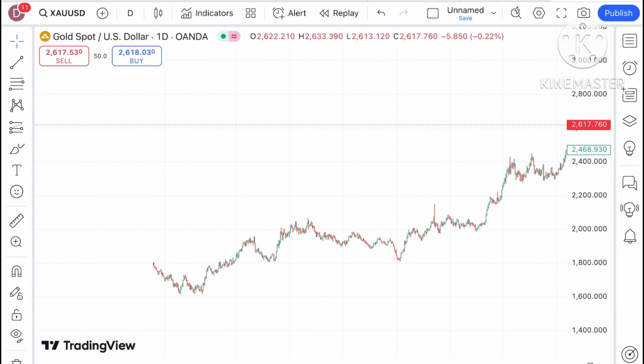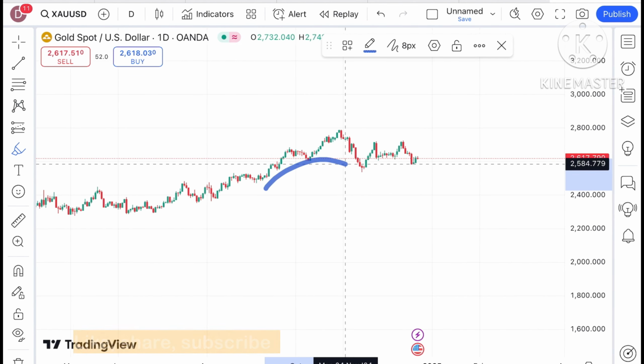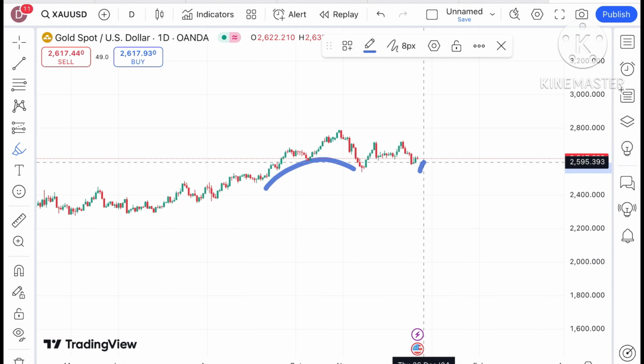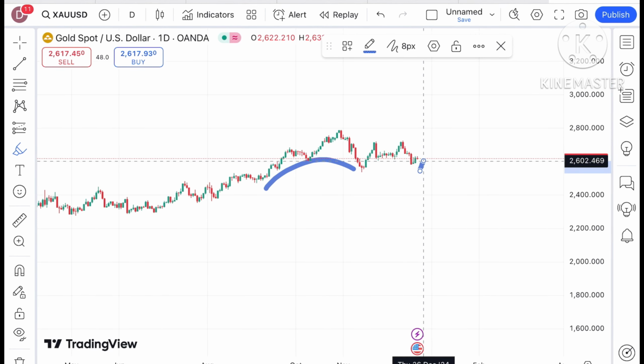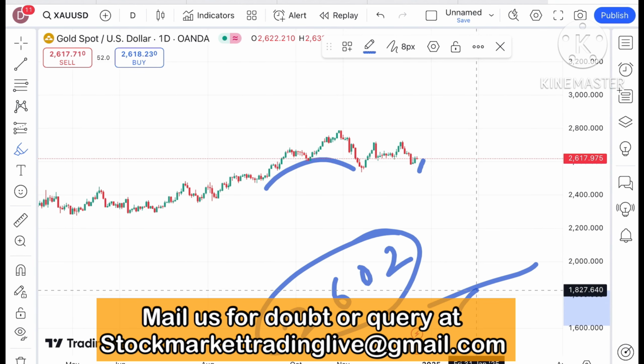So today in this video I'll explain how the price of gold has moved in the last 2 days and how the price of gold can move in the next 2 days. As you can see, gold is trading at a level of $2617 and a clear inverted U pattern is forming, which is at a level of 2602.